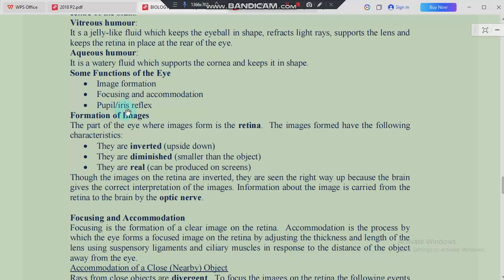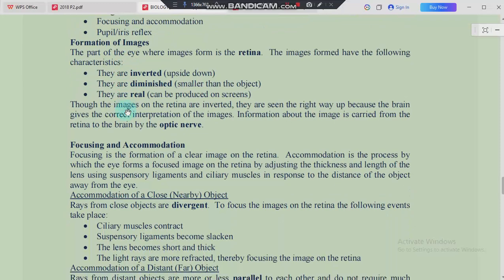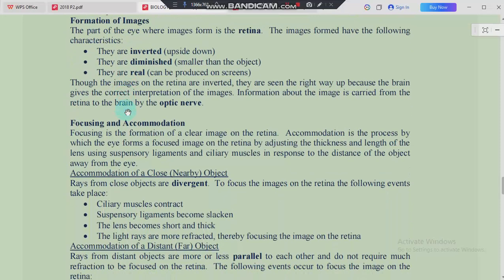All that is happening in order to accommodate a certain amount of light to enable you to see, right? I'm sure when you moved from outside and entered inside a room, you discovered that you couldn't see something for a number of seconds, and after a while you could see clearly. All that is accommodation, and it also shows us a bit of the pupil and iris reflex.